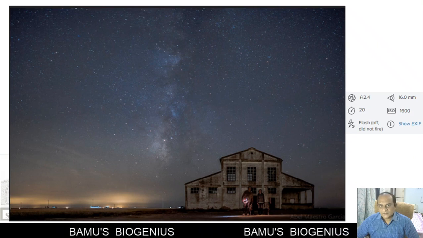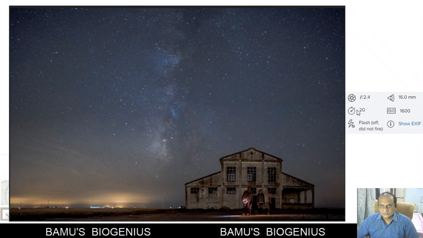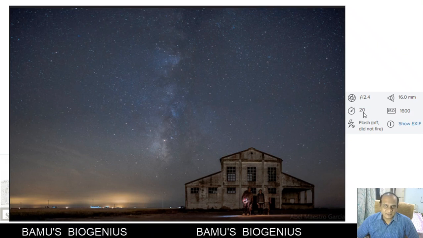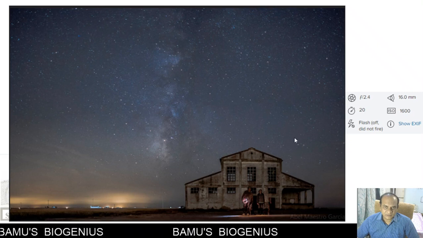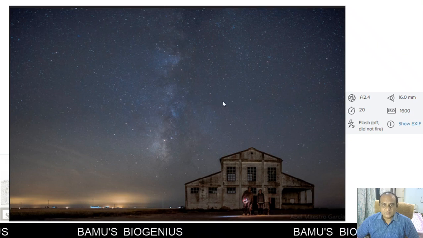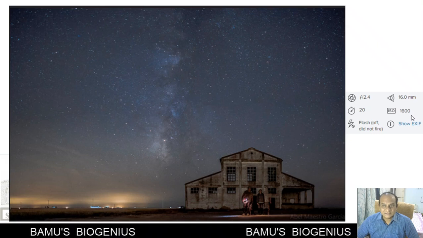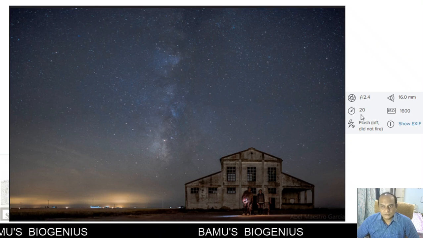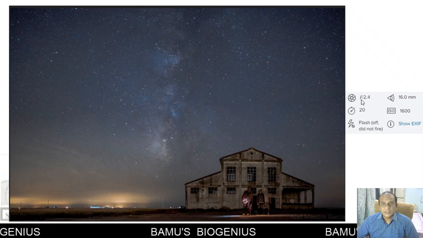Then again, the shutter speed here is 20 seconds. You can imagine that such a kind of a photograph is taken only with the help of a tripod, so that the camera should be kept very steady. And ISO used here is 1600. So high sensitivity film is used, the shutter speed is 20 seconds, and f-stop is 2.4.